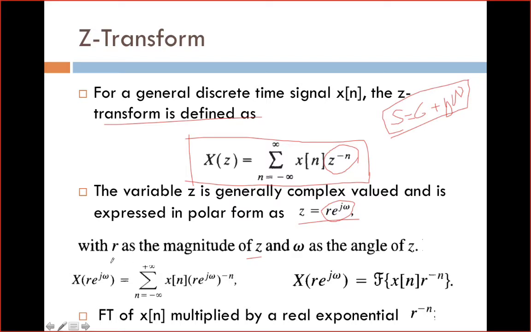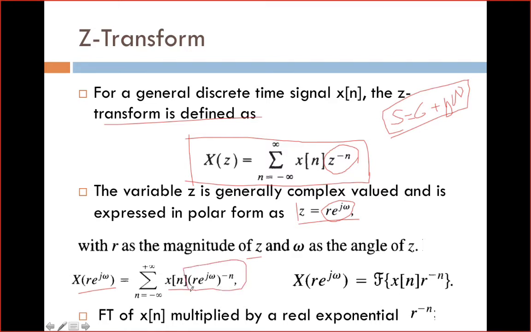Now, when we substitute z is equal to r into e power j omega, I get X of r into e power j omega is equal to summation n is equal to minus infinity to plus infinity x of n into r into e power j omega power minus n.